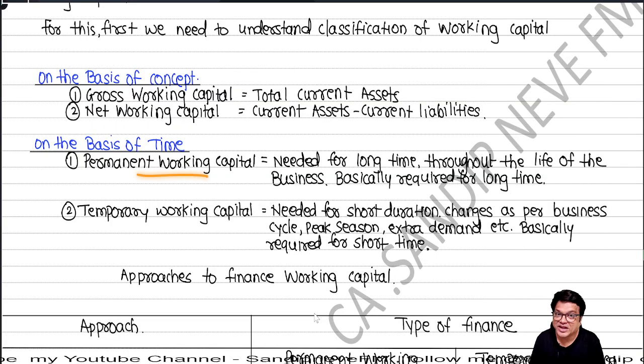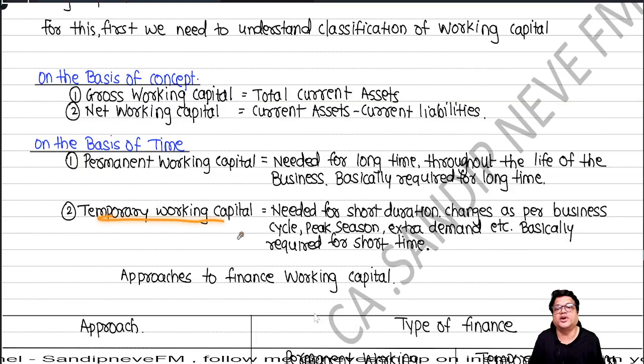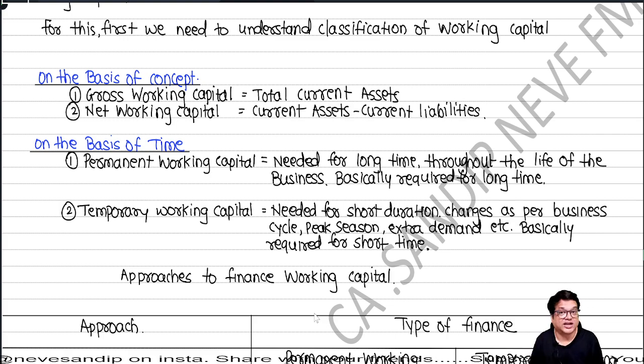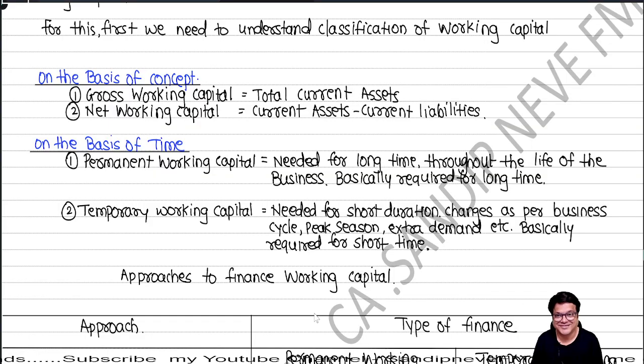It will be released only when you decide to close down your business. And what is temporary working capital? You bring 1 lakh rupees of ice cream and always keep it in the shop in anticipation of demand. When there is summer vacation, Diwali, or some festivals, the demand for ice cream will be more. So you bring something more than that. That is what temporary working capital is.